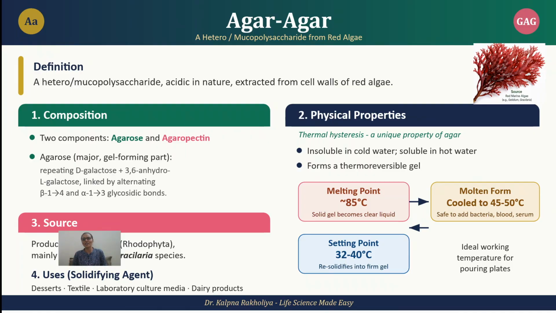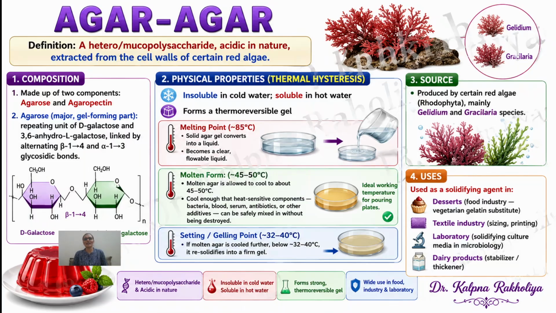This is the normal temperature for inoculation of bacteria, blood, serum, antibiotics, and so on. This is the ideal temperature for the pour plate technique. Then after cooling, 32 to 40 degrees Celsius is the settling point, where it solidifies totally at room temperature. So this agar-agar is used as a solidifying agent.